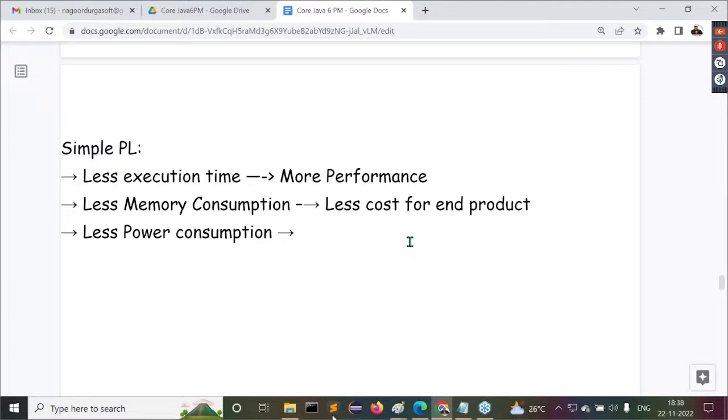What reasons has Sun Microsystems given to say that this programming language is a simple programming language? Three reasons now. What are the three reasons? First one is what? Less execution time. Second one is what? Less memory consumption. Third one is what? Lesser power consumption. Anyway, the first two are accurate points now.